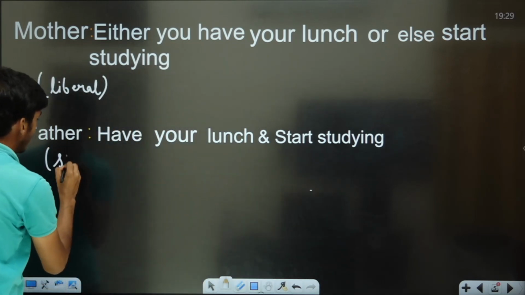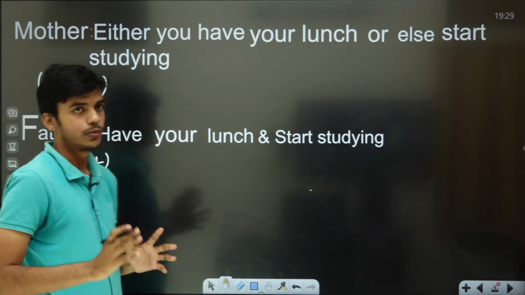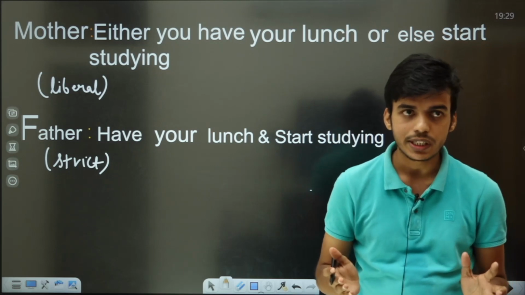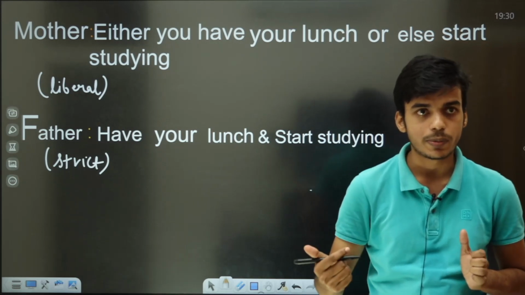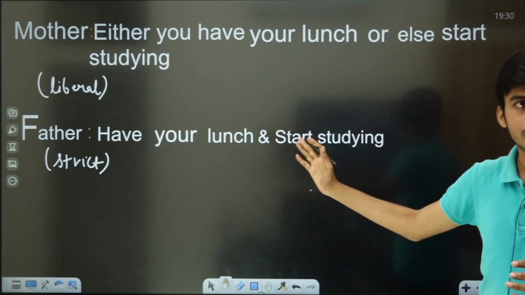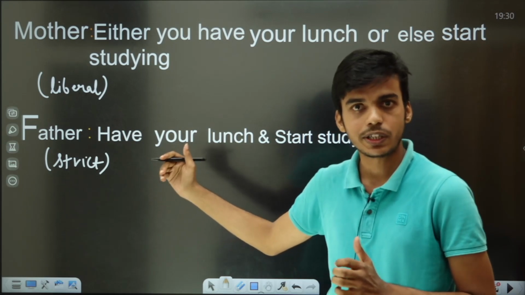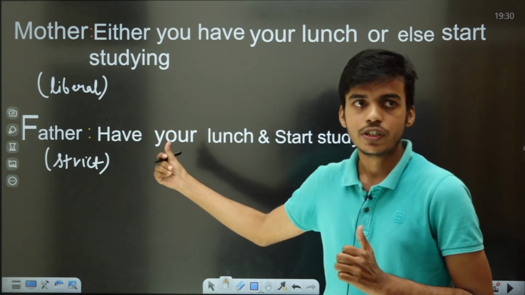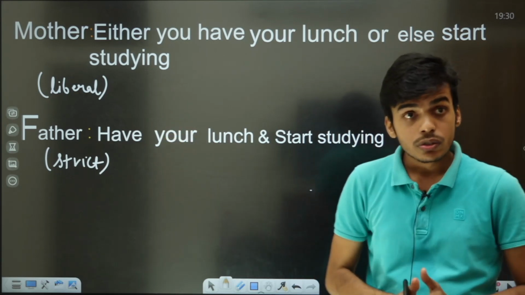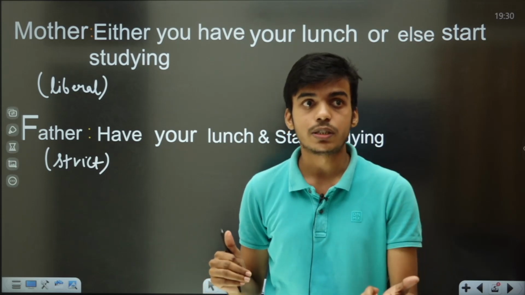Whatever he is telling, you would have to abide by. He is a strict, straightforward person. And it's our moral obligation to keep our parents happy. With the help of this thing, we are going to learn the fundamental principle of counting: how to count the number of ways to perform a task by making use of it. With the help of this example, we will learn that. Each and every child wants to make their parents happy.